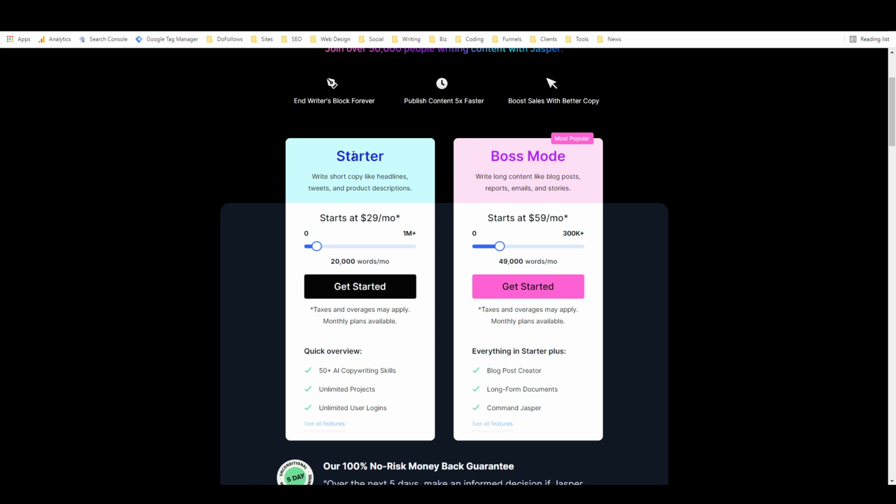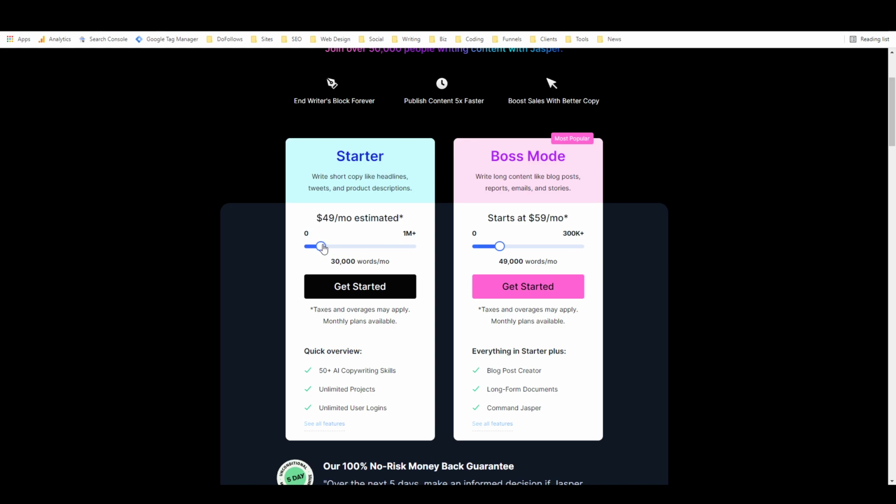With Starter, you can basically write short copy. You can technically use it to write blog posts, but you're going to run out of words pretty quickly if you try to do that. So it's really just good for writing short copy, things like ads, social media posts, LinkedIn bios, short reviews, things like that. It's really good for all that stuff. And in a minute, we'll take a look at Jasper's templates, which is what you get access to with the Starter plan. It starts at $29 a month, which allows you to write up to 20,000 words a month. And if you need to write more, like 30,000 words a month, then it would cost $49 a month.